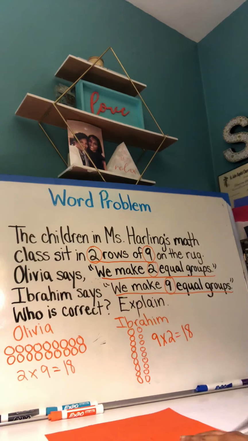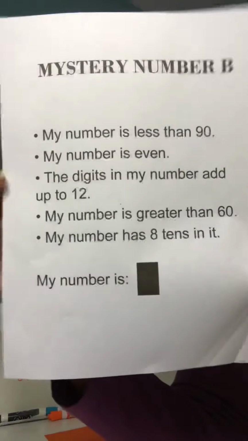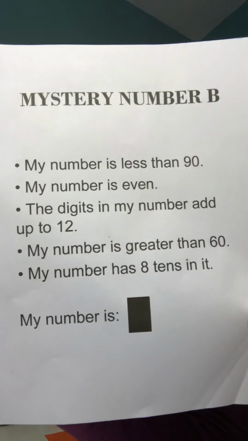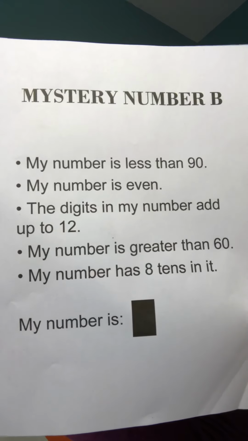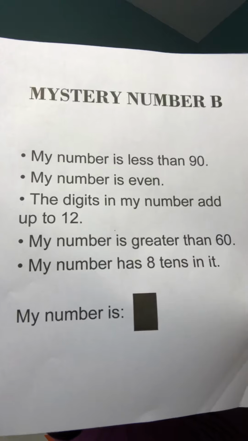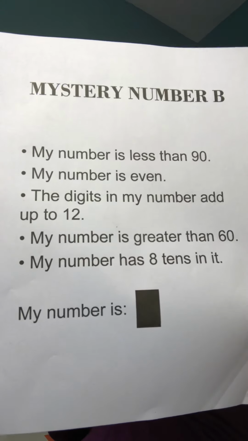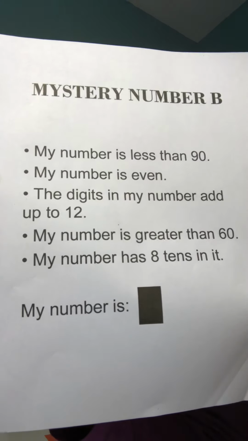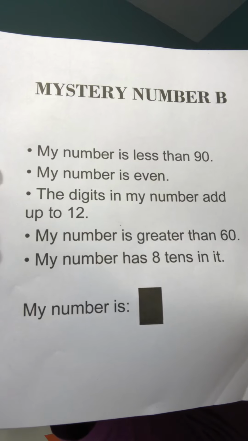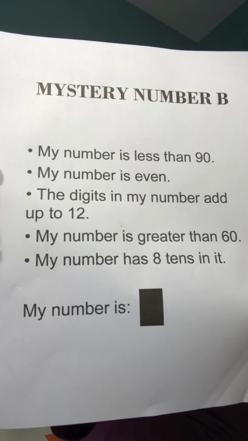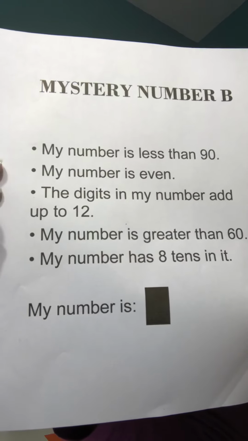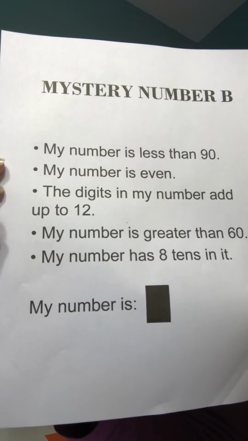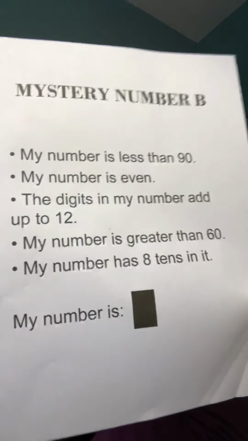So here is today's mystery number. Look carefully. I'll leave it up so you can look at it as I read along. My number is less than 90. My number is even. The digits in my number add up to 12. My number is greater than, what does it say? 60.